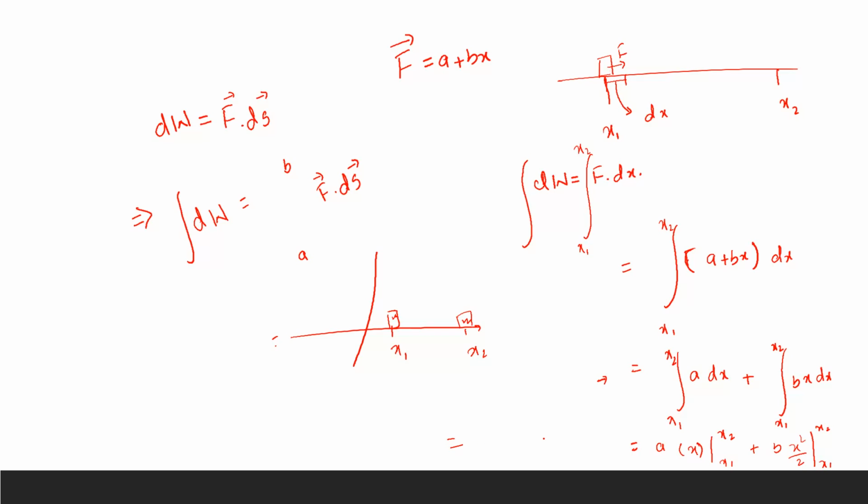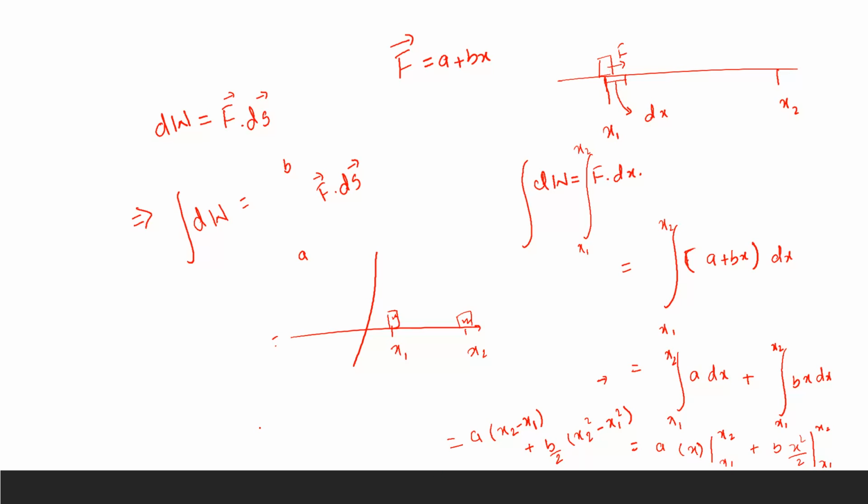This equals a times the upper limit minus the lower limit, that is x2 minus x1, plus b upon 2 times x2 square minus x1 square.